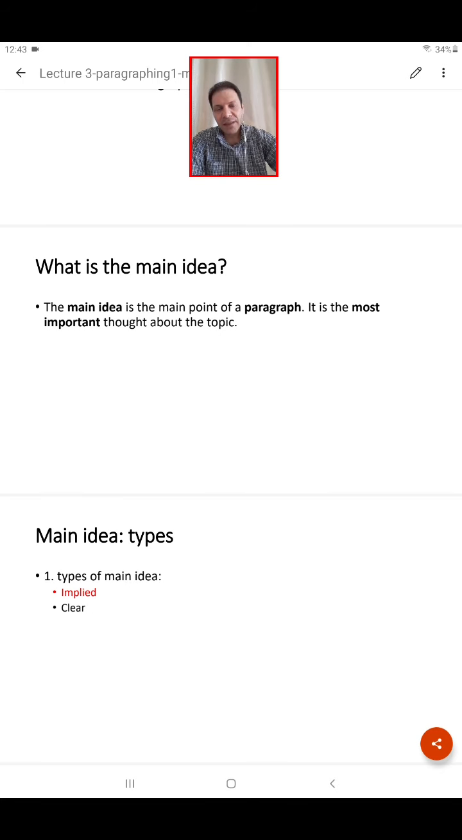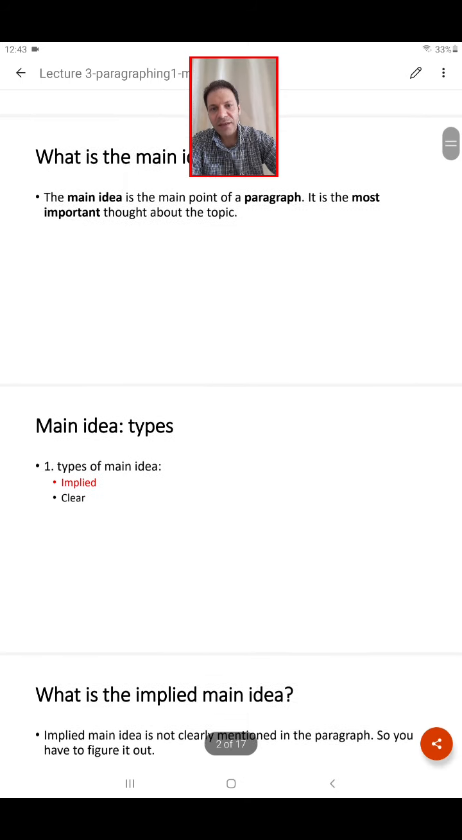Okay? So, the first thing I want to talk about is what is the main idea. The main idea is the main point of a paragraph. So it is the most important thought about a topic. Please everybody don't forget that each paragraph only and only talks about one main idea. So if you want to talk about a second main idea, you have to go to the second paragraph.